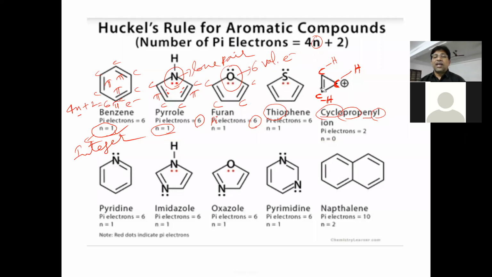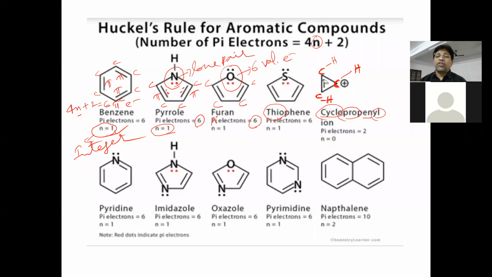So this carbon already has 1, 2, 3 bonds. Here a double bond means 2 bonds, and a single bond is 1 bond. 3 bonds are already there. The fourth bond is with hydrogen, so it has zero charge. On this carbon, neutral means what? No charge on this. No positive, no negative charge. On this carbon also no negative, no positive.